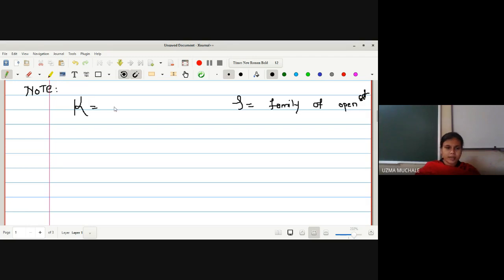And what is K? We will denote K as a family of closed sets. Now let us see what the differences are. As we know, we have already defined what a topology is with the help of those four properties, that phi and X belong to tau and so on. But how are you going to define K? Can anyone tell me what the definition of K, the family of closed sets, will be?